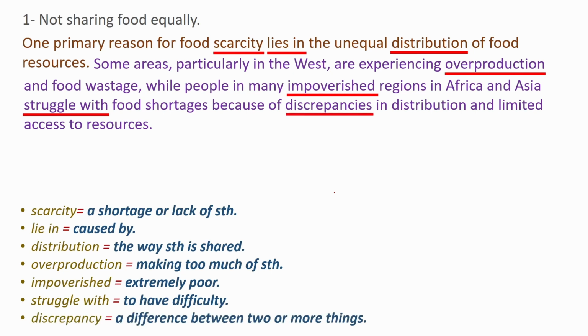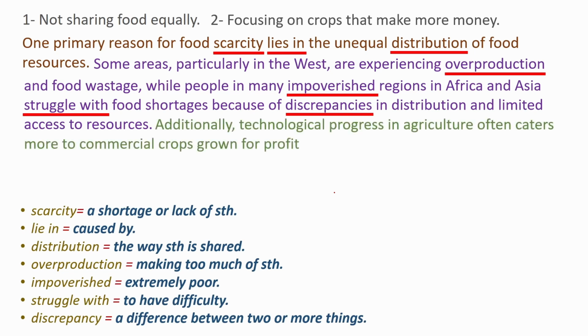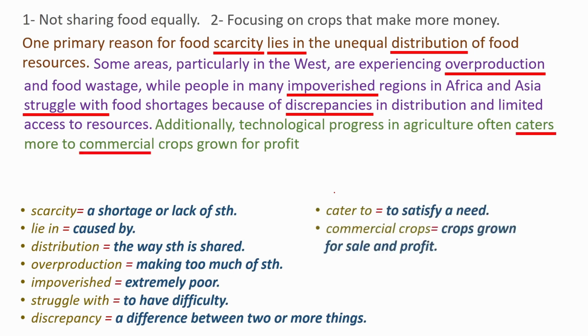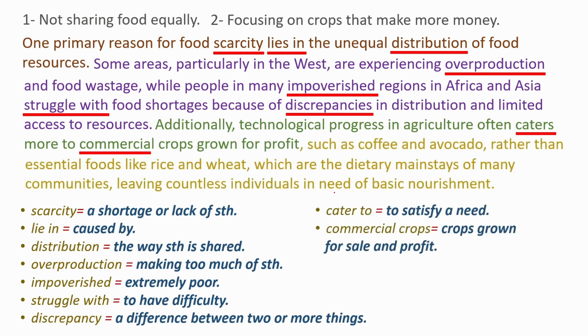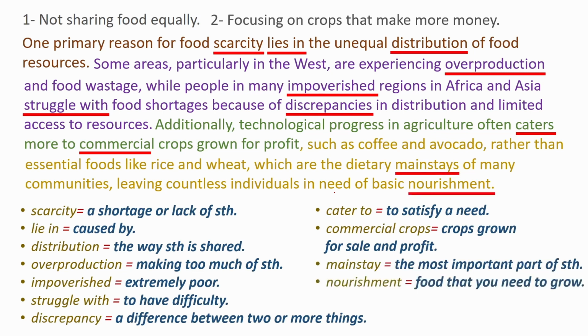Now, the second one, I said focusing on crops that make more money. Additionally, technological progress in agriculture often caters more to commercial crops grown for profit. Cater to, satisfy a need. Commercial crops are crops grown for sale and profit. Some explanation and examples will complete my paragraph, such as coffee or avocado, rather than essential foods like rice and wheat, which are the dietary mainstays of many communities, leaving countless individuals in need of basic nourishment. Mainstay, the most important part of something. Nourishment, food that you need to grow and be healthy.